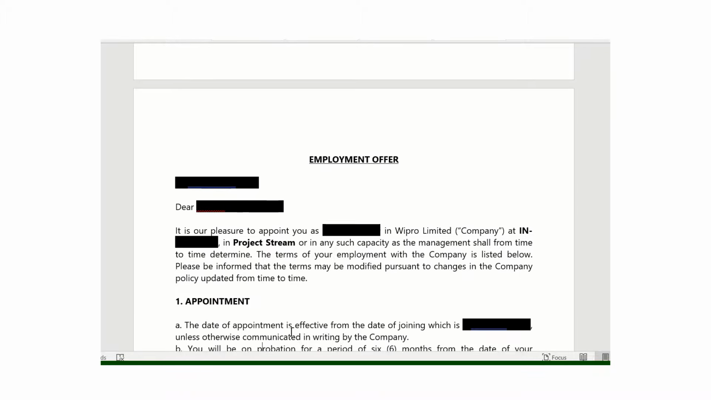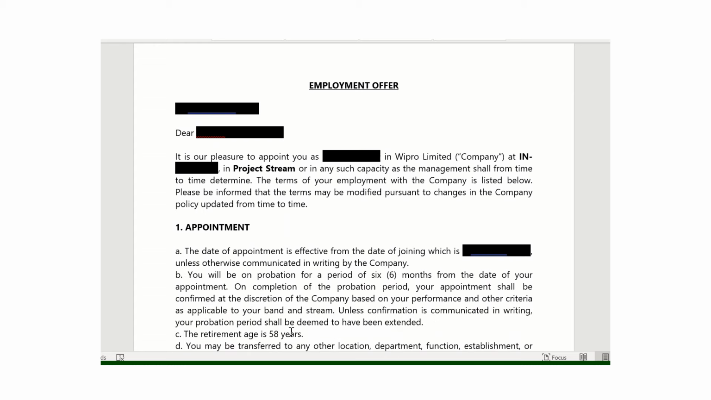Now we come to the employment offer. Same thing, we have the date, the candidate name, and who appoints. That name and the location will be present, and the appointment details you can read out. What are the terms and conditions?